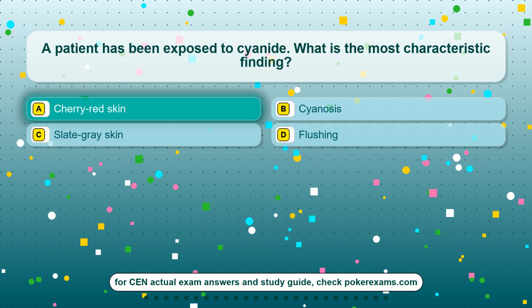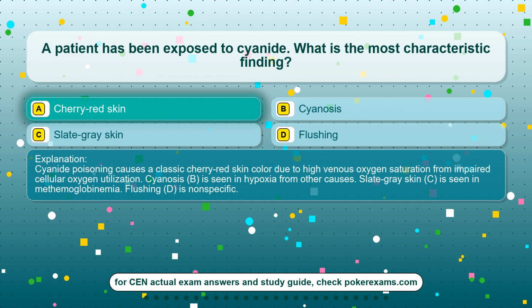The correct answer is option A, cherry-red skin. Cyanide poisoning causes a classic cherry-red skin color due to high venous oxygen saturation from impaired cellular oxygen utilization. Cyanosis, B, is seen in hypoxia from other causes. Slate-gray skin, C, is seen in methemoglobinemia.